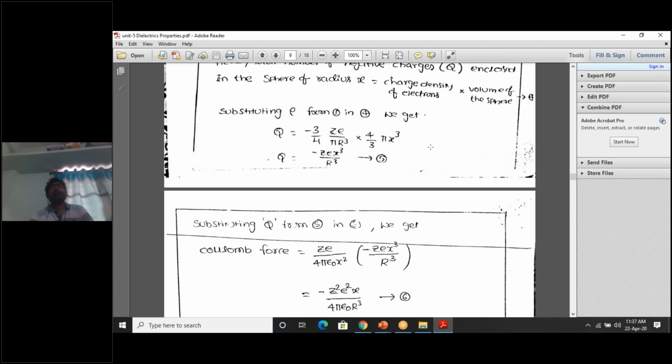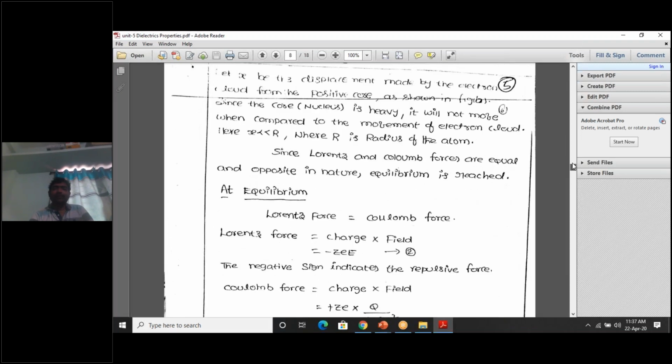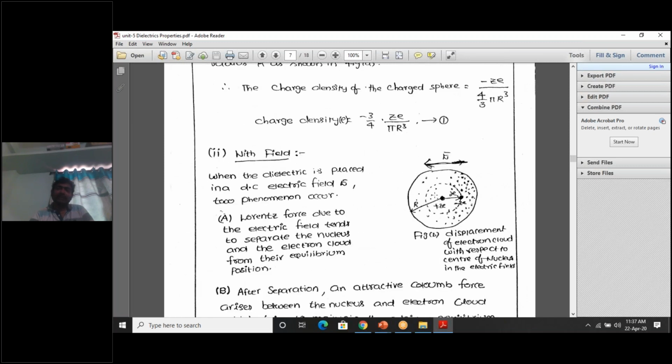Volume of what? The small sphere, a sphere of radius x. You don't take the volume of the entire atom, you take the volume of this small sphere. Why? Because we are calculating the charge inside the sphere, which is constructed on the basis of the electric dipole formed between plus ZE and minus ZE, separated by a distance x.